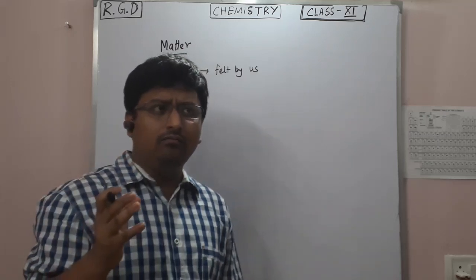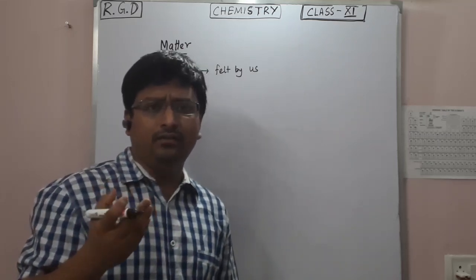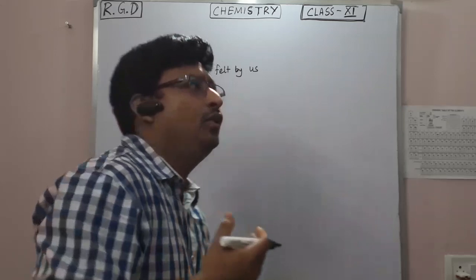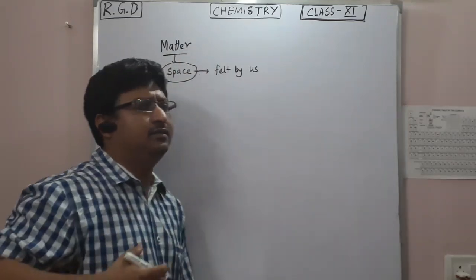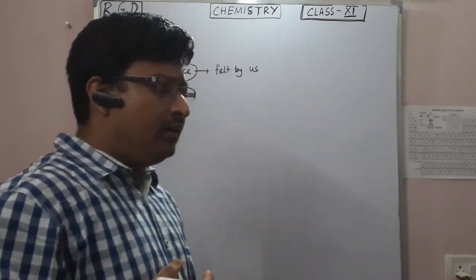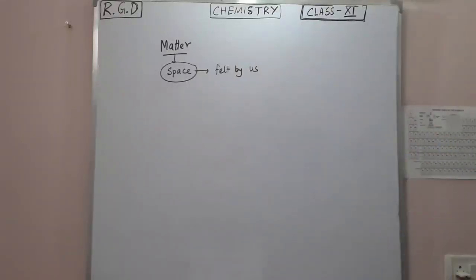Now, in the periodic table you will encounter different matters.